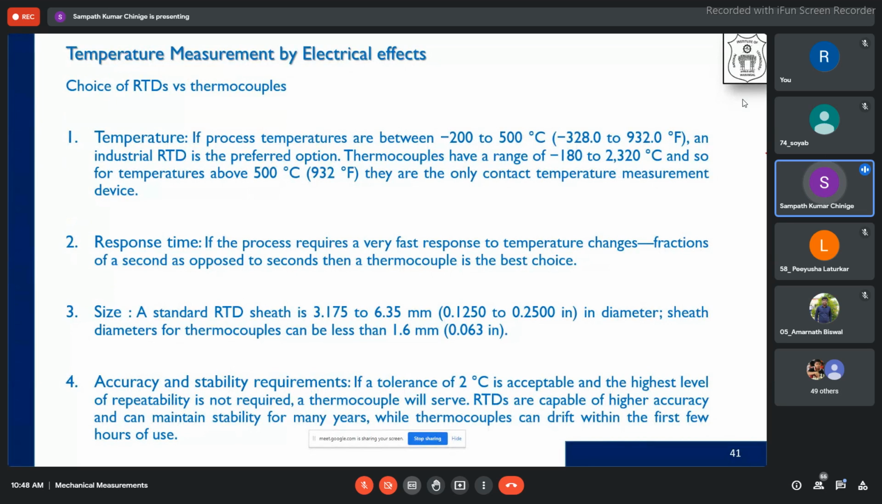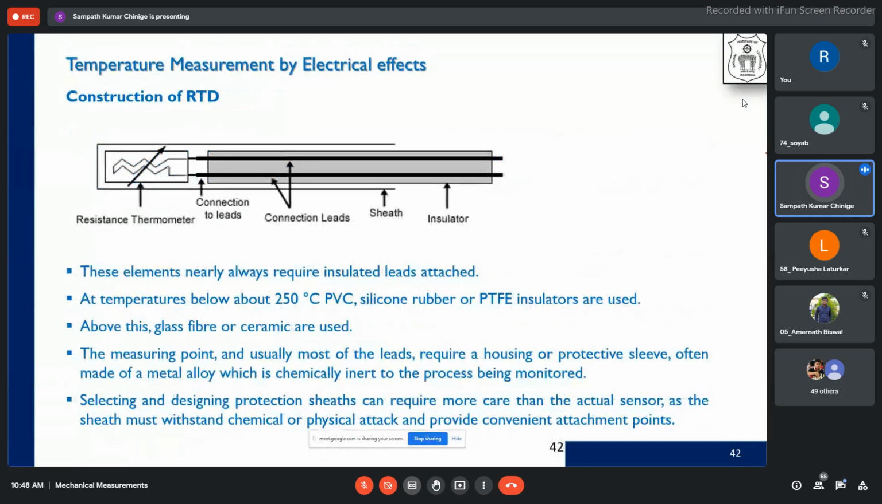Okay, but RTDs are capable of higher accuracy and capable of maintaining stability for many years, whereas thermocouples can drift within very first few hours of use. After few hours of use, then sometimes the thermocouples may not give a repeatable balance. So you may ask, sir, why then we are using this? Using that because they are low in cost, and the operations that we perform may not be very precise or accurate. So in that sense, we can go for the thermocouples, in general.